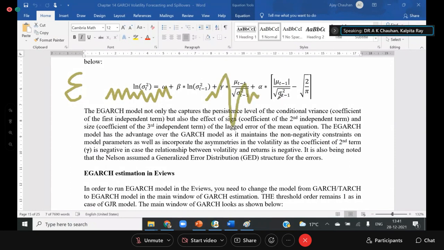Today's actual error is represented by the e, and tomorrow's, which we are going to forecast, is represented by the sigma. Whenever I say sigma t, it is the forecasted error.